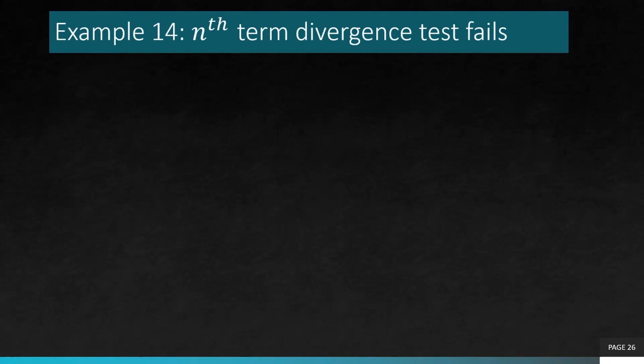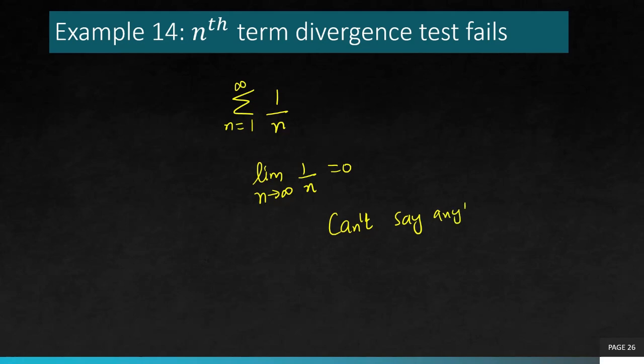Here we have one more example to demonstrate that this test is inconclusive sometimes, because in the 3 examples we just did, in all of them we were getting divergence, divergence, divergence. But here we have an example where the test is going to fail, means inconclusive. So 1 over n, very simple example. Now in this case, of course, if you compute limit n goes to infinity, 1 over n, it's 0. Now when the limit is 0, that means you cannot say anything. That means you have to use some other test to identify whether this series is convergent or divergent.